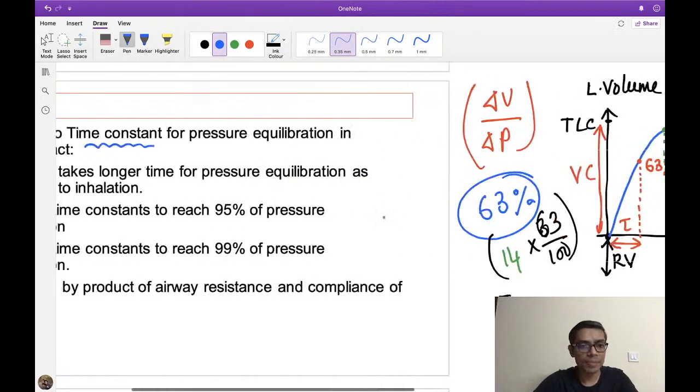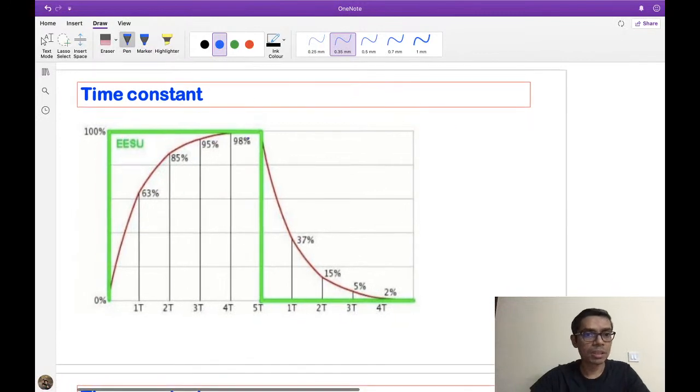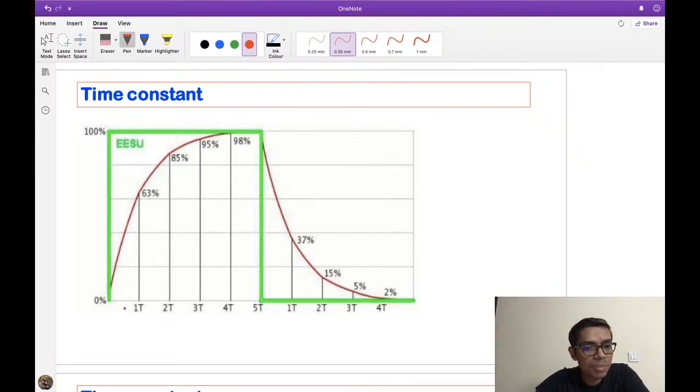Now look at the curve which I have taken from the book. The thing that I have discussed here, I am giving you the same thing here. One time constant is the time required to fill 63% of the lung, right? Two time constants means 85% to 86% of the lung is getting filled. This is 100% volume. What is 100% volume? This is nothing but vital capacity, because we know residual volume is not going to get out of the lung. So if vital capacity is 100%, then within this 100%, 63% filling requires how much time? That is one time constant.